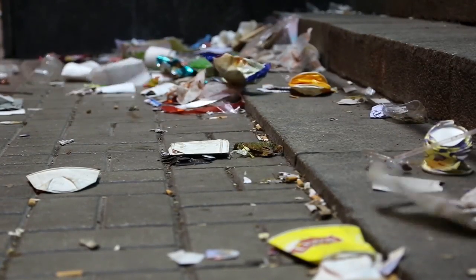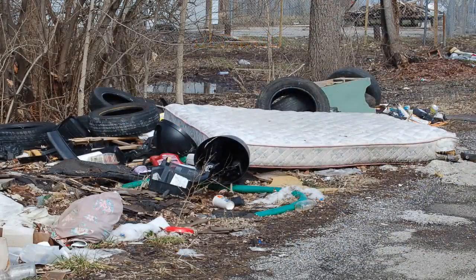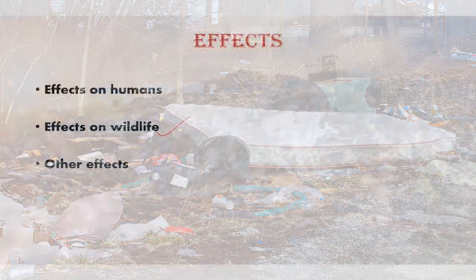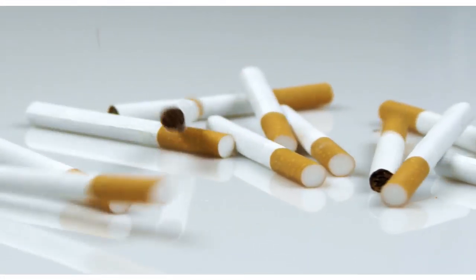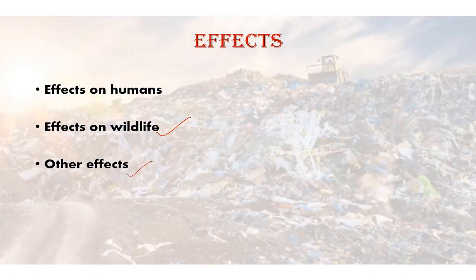So it can have environmental effects also. It can have an effect on humans. For example, hazardous materials encapsulated within tires and other items of illegally dumped rubbish can leach into water resources. It can contaminate the soil. It could pollute the air. There could be effects on wildlife. Animals may get trapped or poisoned with litter in their habitats. Cigarette butts and filters are a threat to wildlife and have been found in the stomach of fish, birds and whales who have mistaken them for food. Other effects could be that organic litter in large amounts can cause water pollution and lead to algal blooms also.